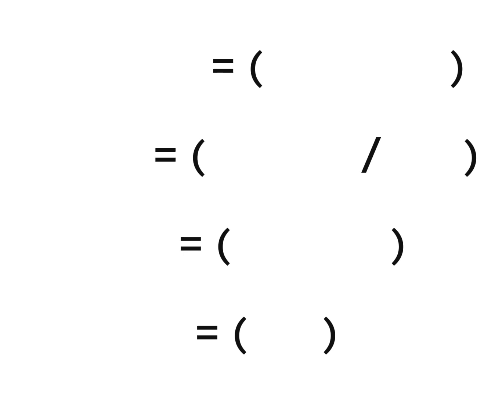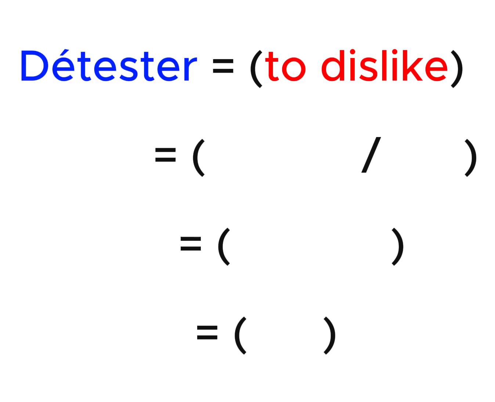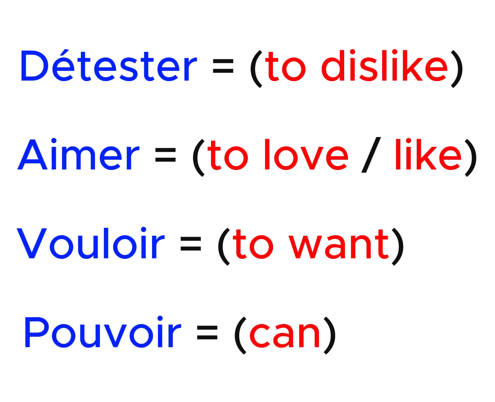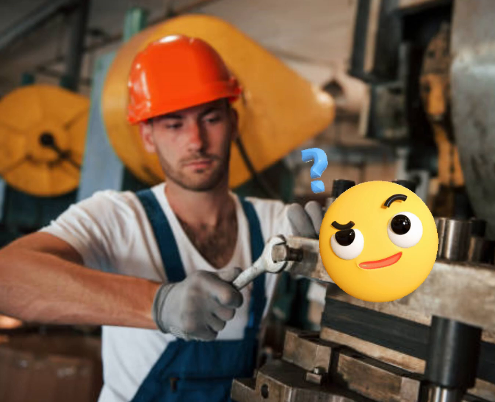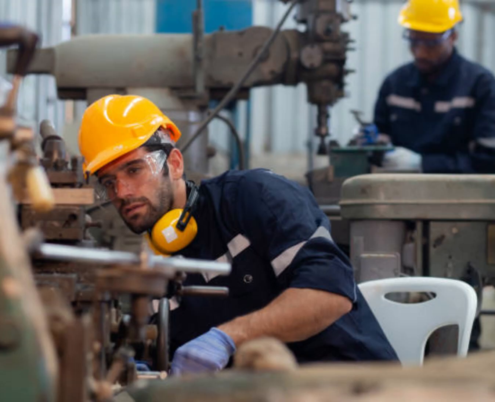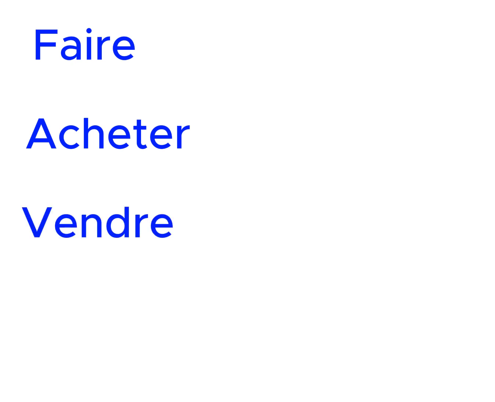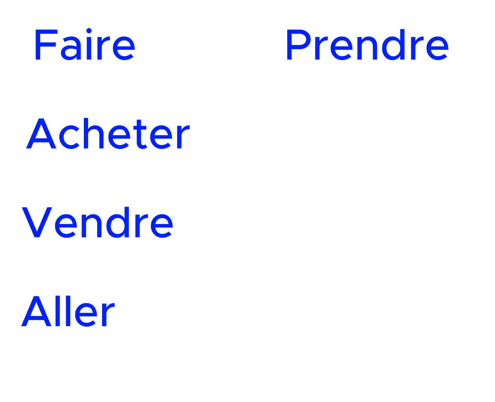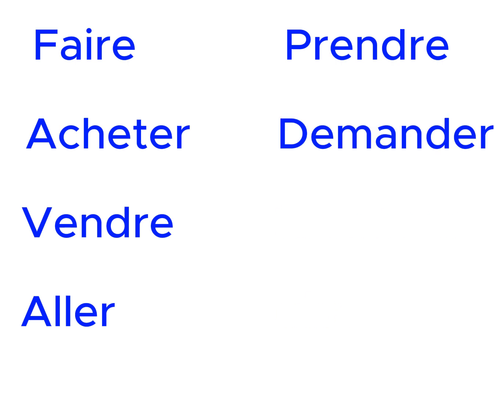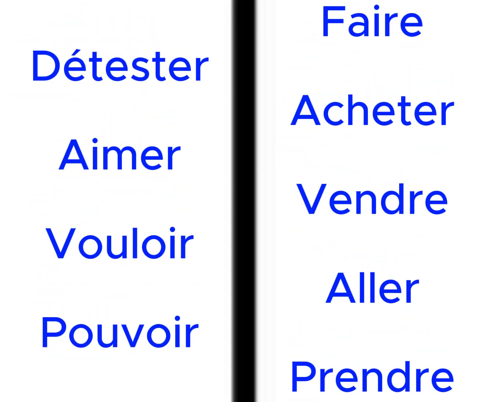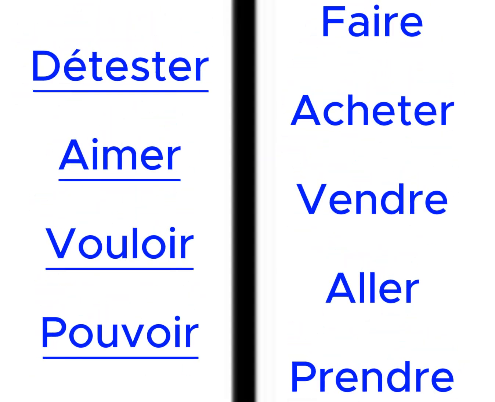Like for example, Détester. Aimer. Vouloir. Pouvoir. Now, what is an action verb? Well, it's the opposite of the previous one. The latter expresses action and movement, such as Faire. Acheter. Vendre. Aller. Prendre. Demander. Chercher. Etc.